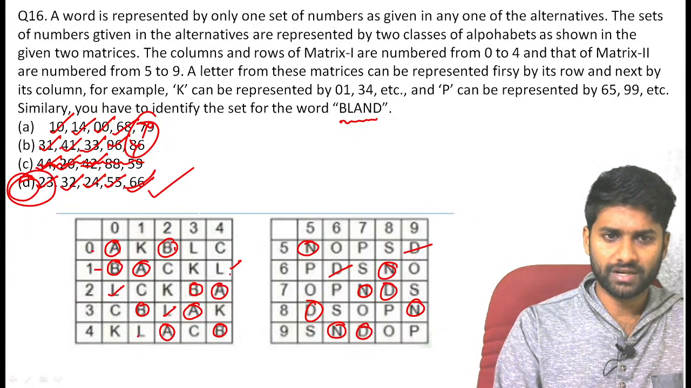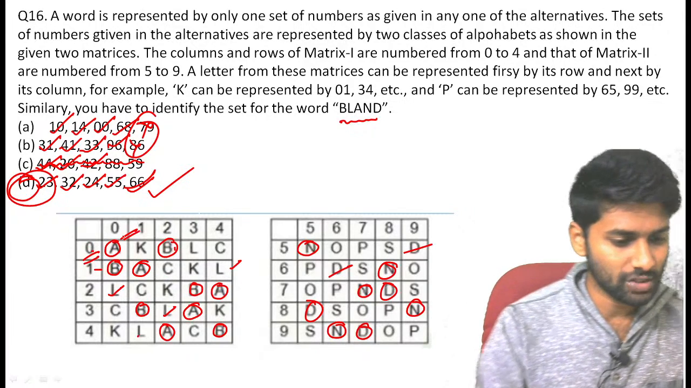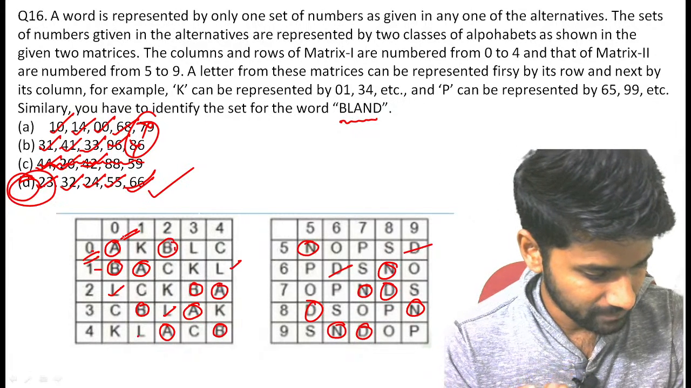So for this type of question, remember, guys, any alphabet can be represented by row number, then column number. That is the code value. Is this question clear?